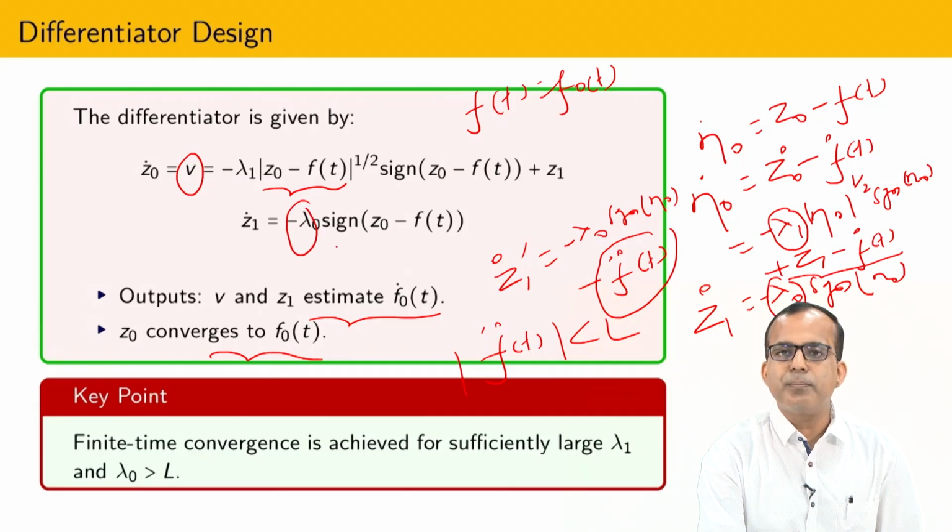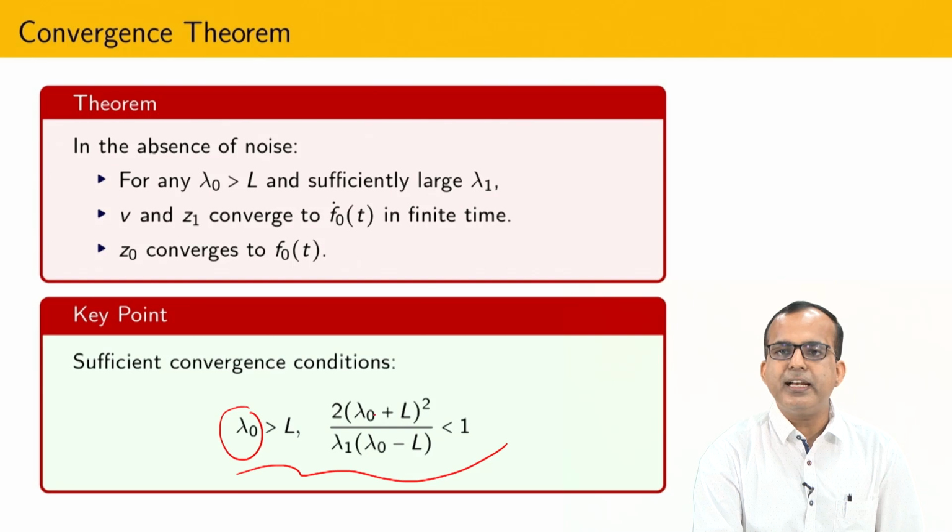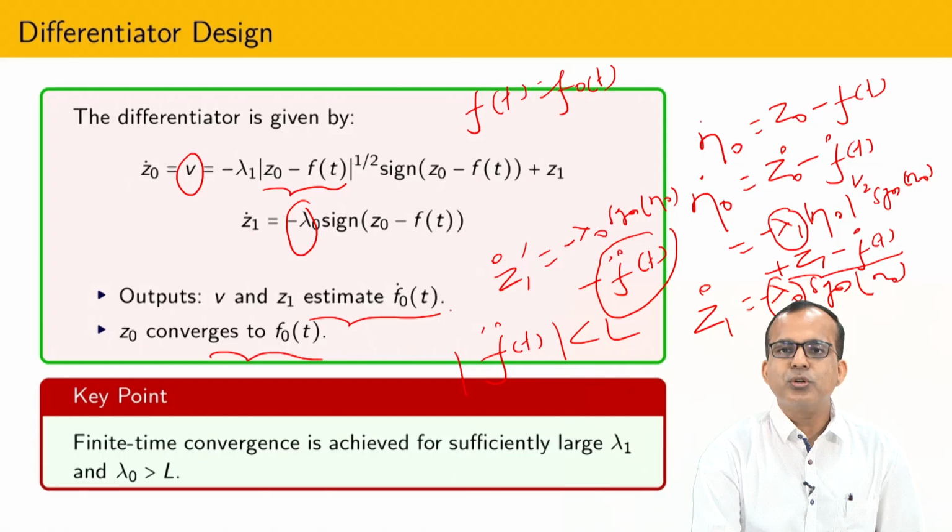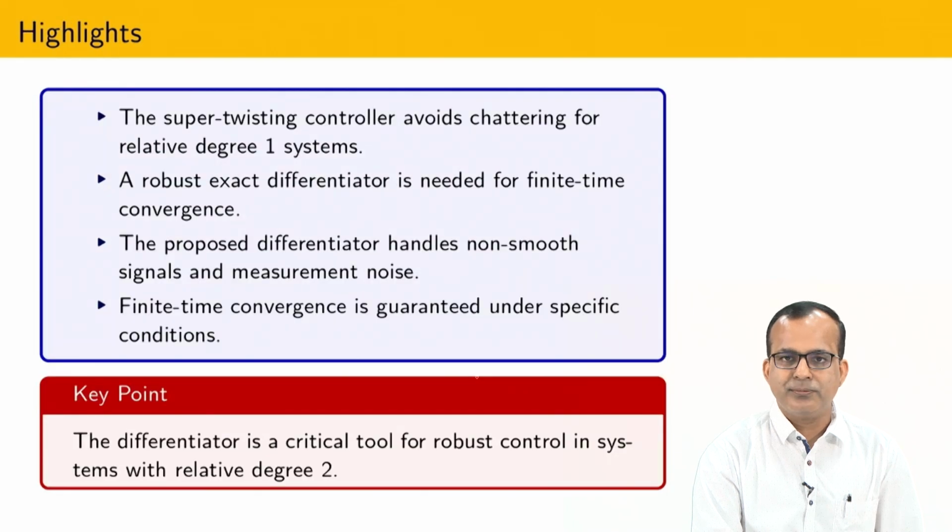Okay, that is going to compensate the uncertainty, and after that lambda you can select based on this particular expression. Then it is possible to show that you can get the derivative. So in a computer system you have to run this particular algorithm and keep this signal, and after that, how to measure the derivative? So z1 you can just measure. If you measure z1, then you will get the derivative of the signal. I hope that you are able to understand my point.